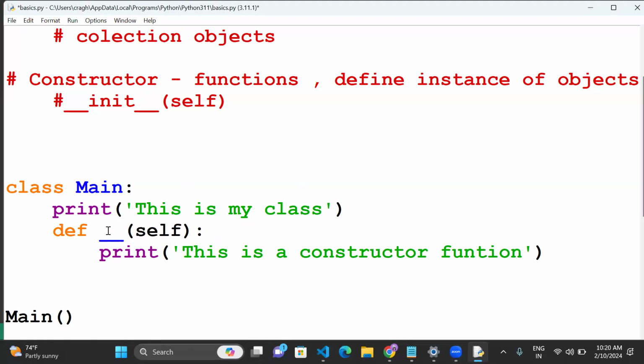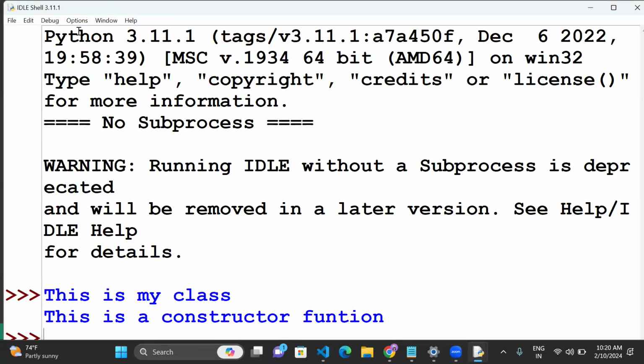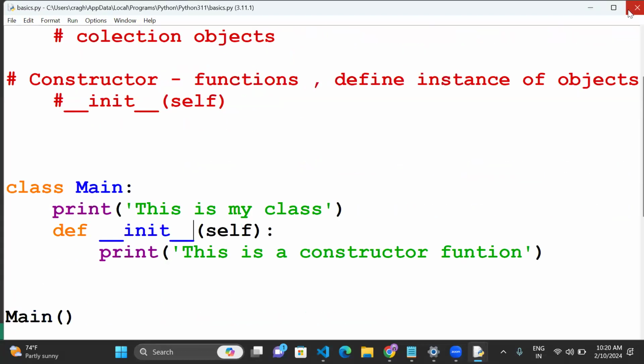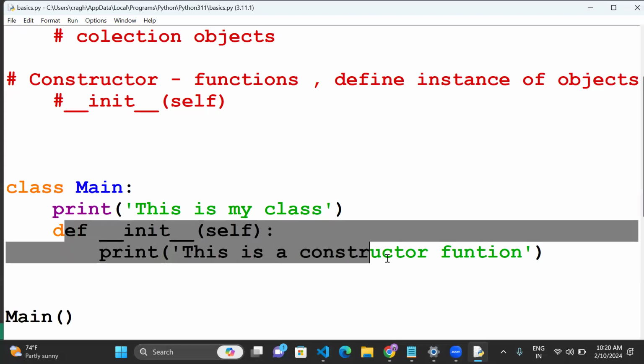Suppose I pass here __init__, it means constructor. So with the constructor function, we'll see what happens here. Both are triggered, right? It means whenever there is a constructor function, it automatically triggers whenever the object is executed. If the class is triggered, the constructor function will also execute automatically.